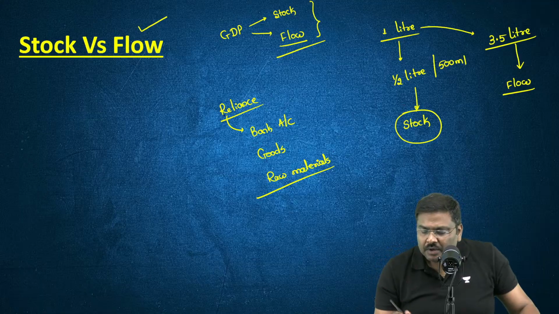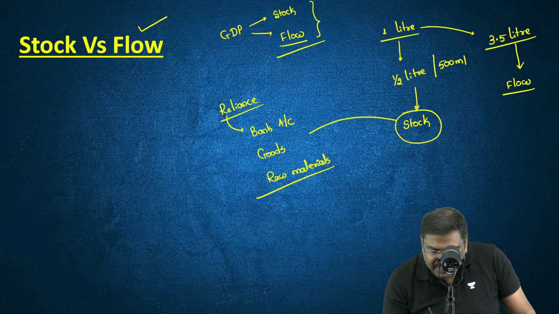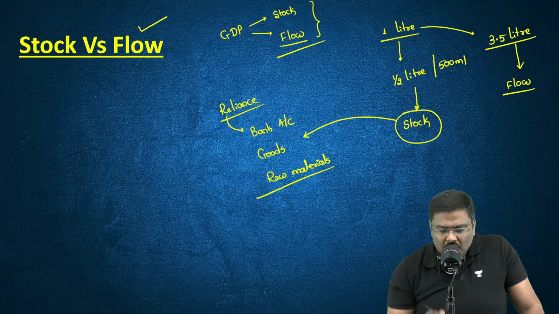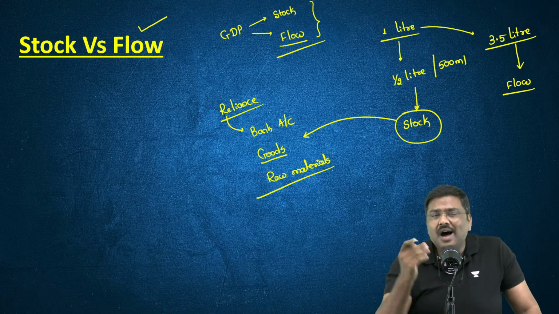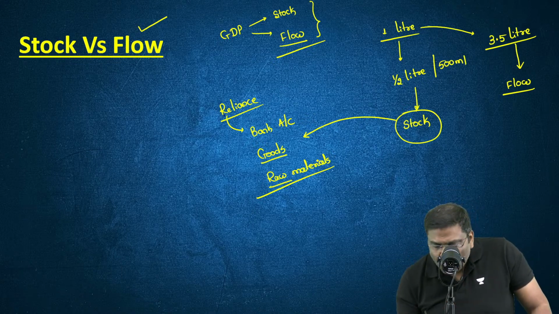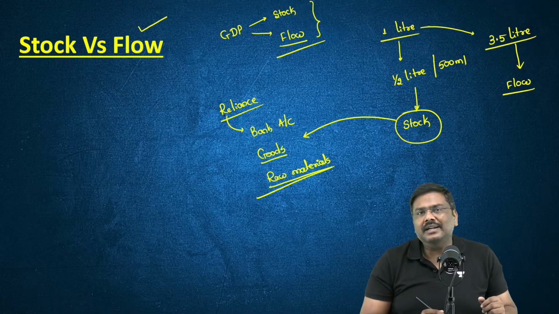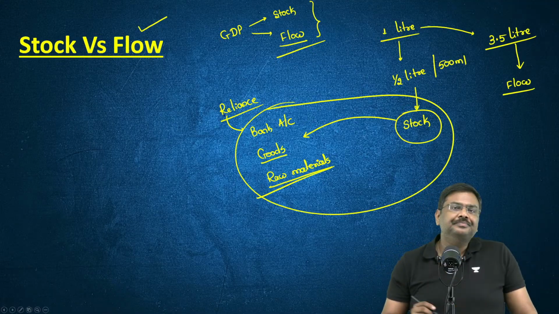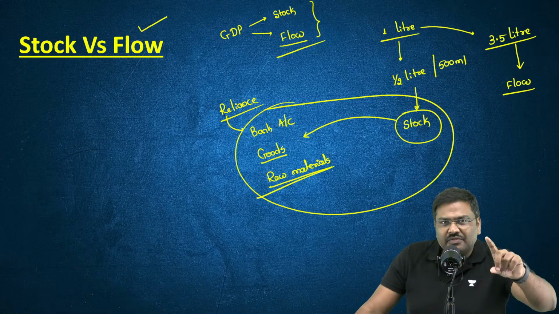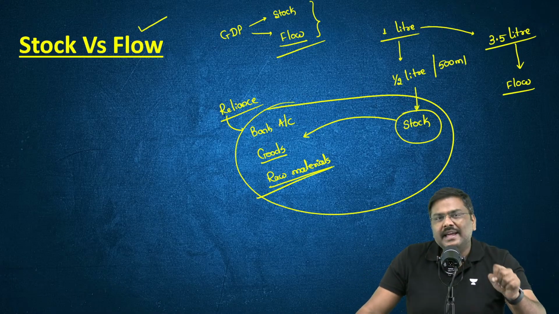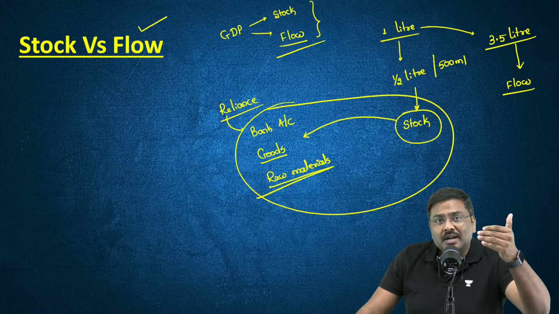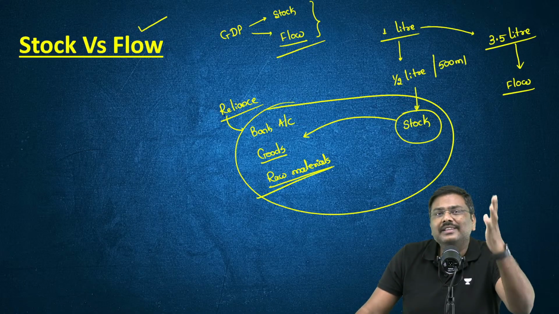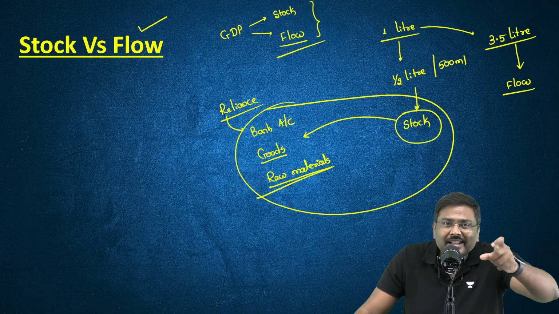Now tell me, whenever you find out this kind of information, that is how much money is there in the bank account, how much final goods are there with the company, how much raw material is there with the company right now, can I simply say it is nothing but a concept of a stock? I want an answer from all of you. Can I simply say it is nothing but a concept of a stock? That is at a specific time, you are counting the numbers. You are finding the indicators.